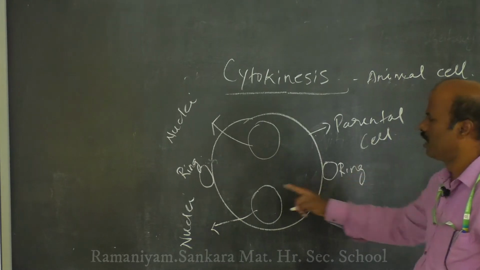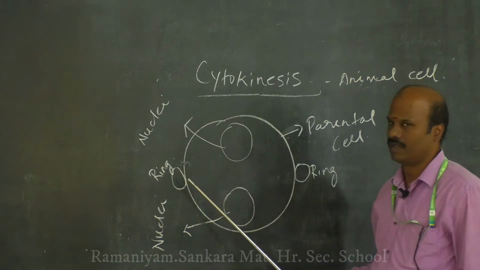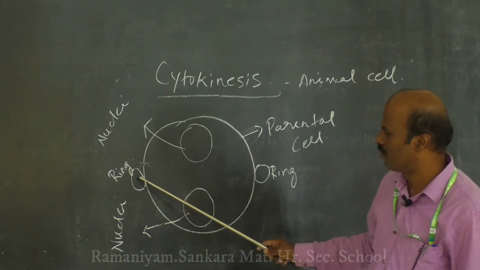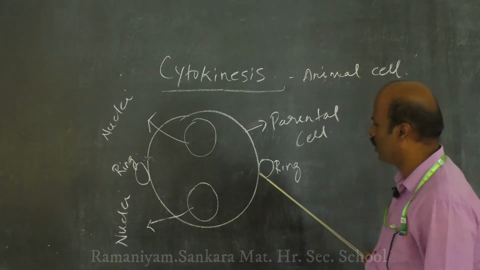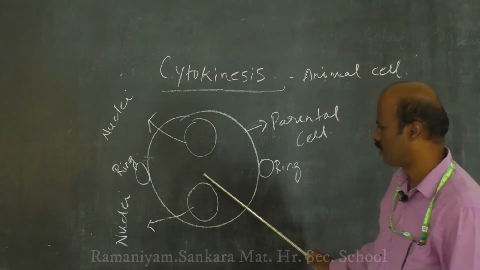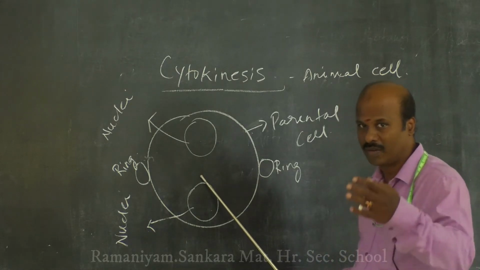This ring consists of bundles of microfilaments that are arranged to form actin and myosin. The rings are formed at the equatorial region. What is the equatorial? It is the center part of your cell.